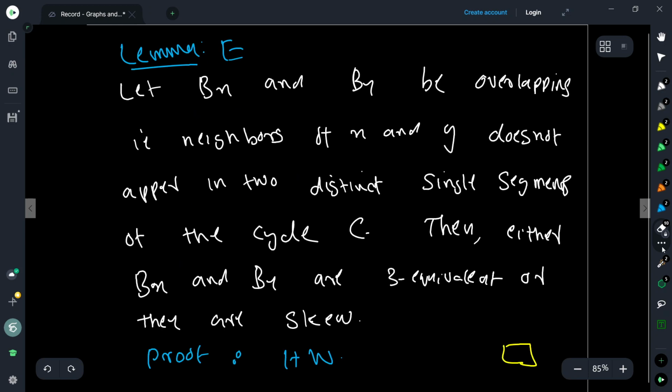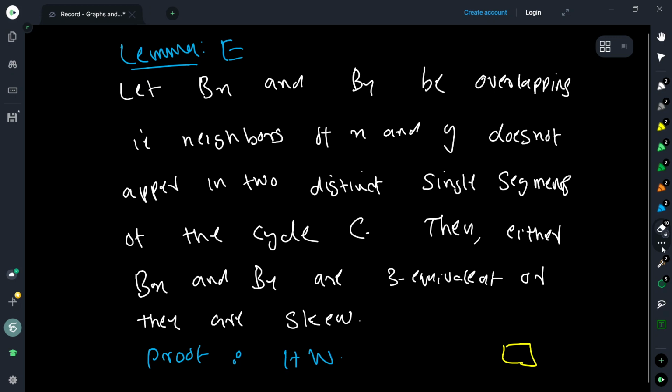So I will leave it as a homework that suppose Bx and By are overlapping, which means that they are not avoiding each other, right? We mentioned this. Then either they are three equivalent, okay, or they are skew.